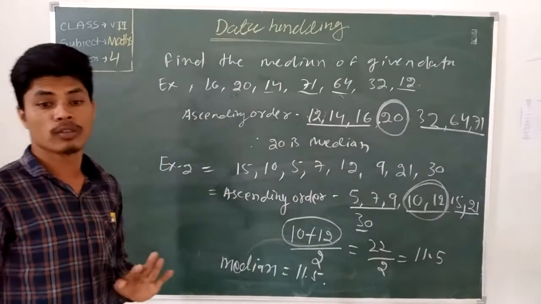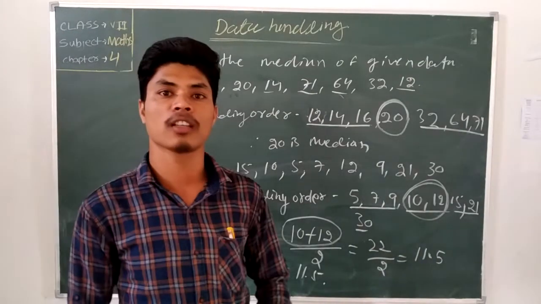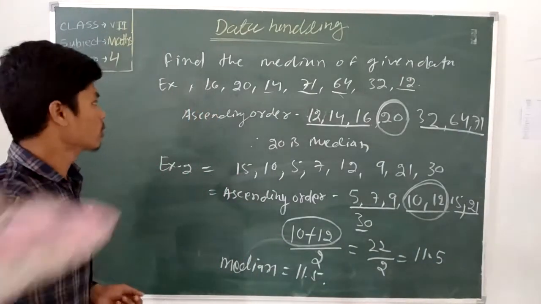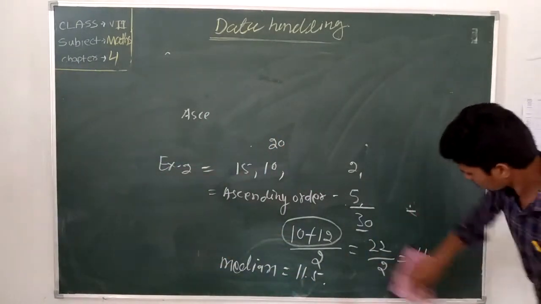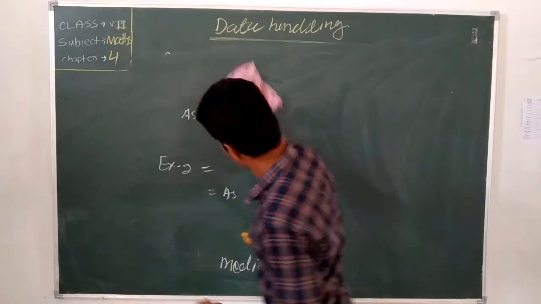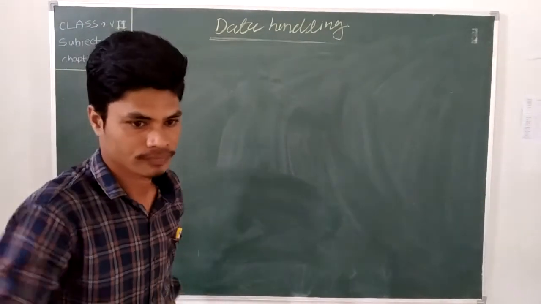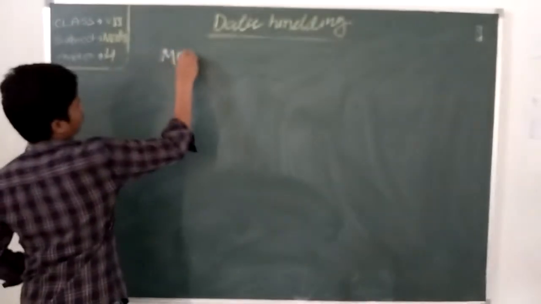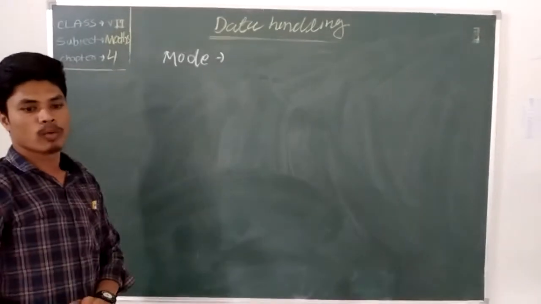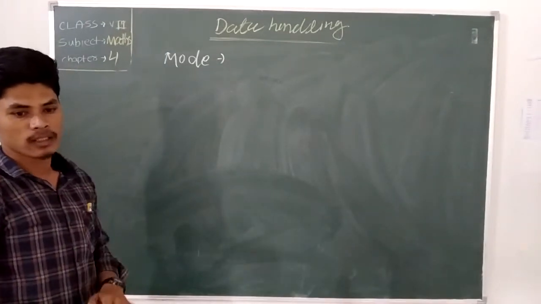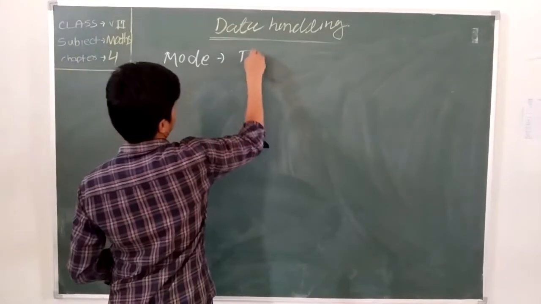Clear? Now we know about the mode. What is mode? Mode is the highest frequency of given data. What is called mode? The mode of data is the value in the data that occurs the most.